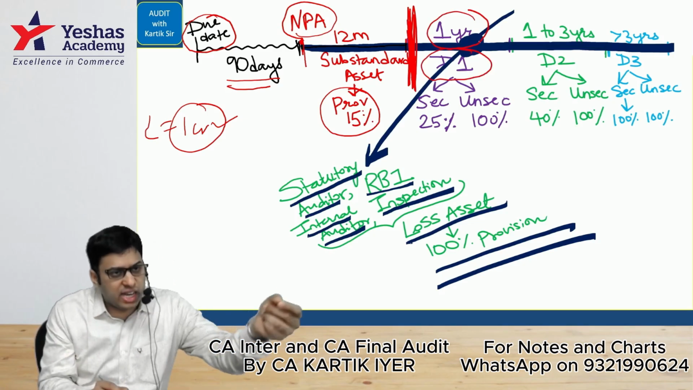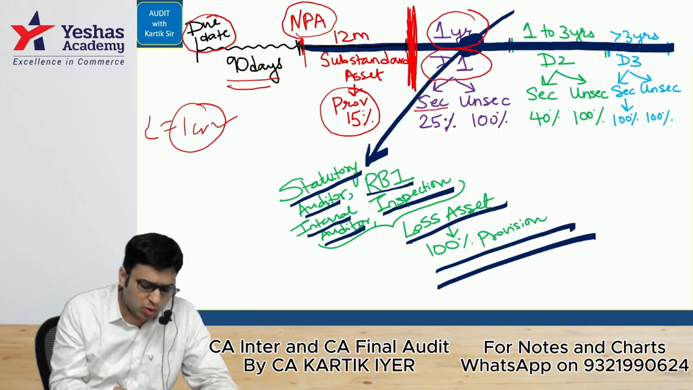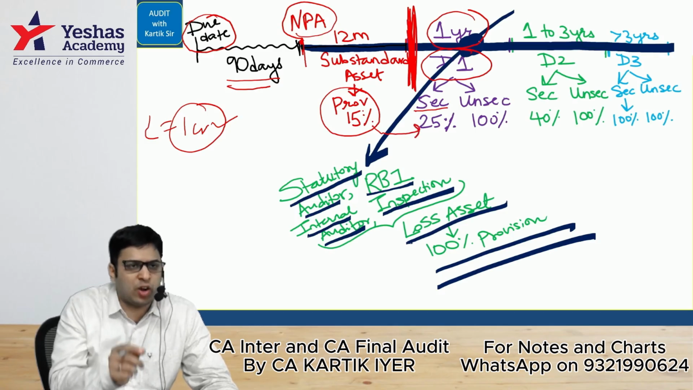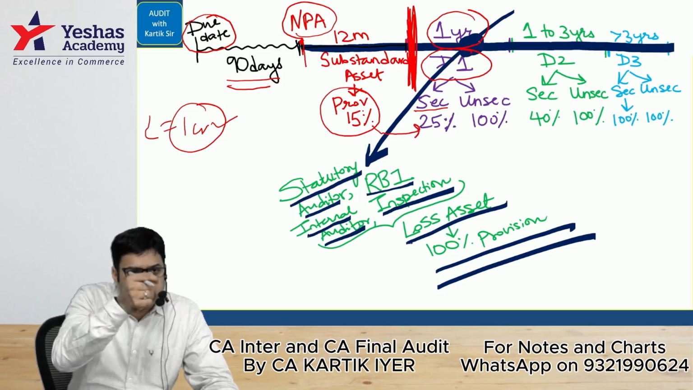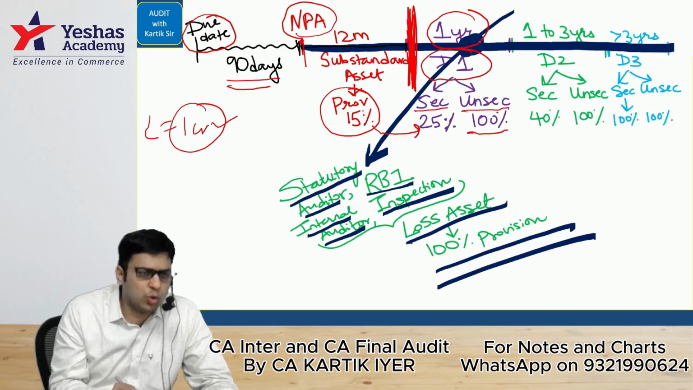In the doubtful category 1, we have to see whether it is secured or unsecured. If it is secured, then we have to increase the provision to 25%. So basically, we had already created provision of 15%. We are increasing it to 25%. And in the case of unsecured, we are increasing the provision to 100%.